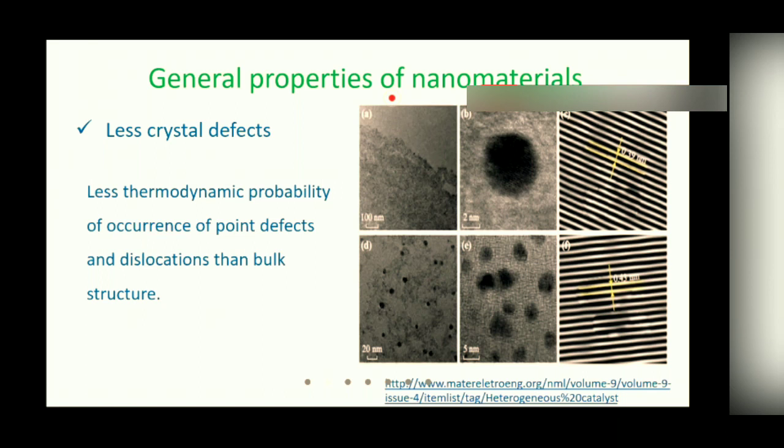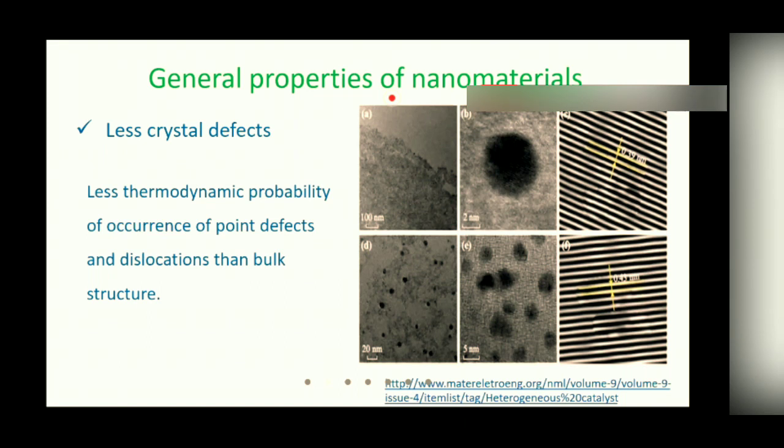Their mechanical properties also get enhanced because their defects are reduced. So more perfection will be there, and they have strengthened mechanical properties that I will be discussing in the next